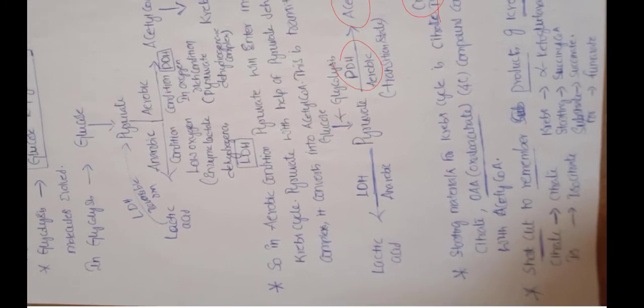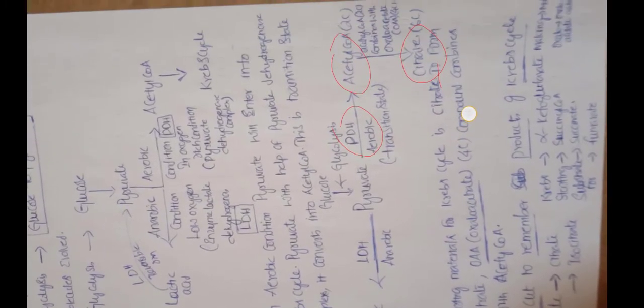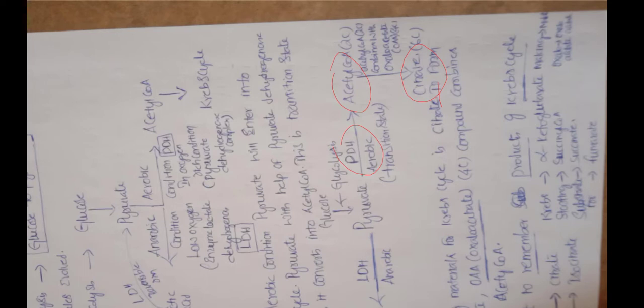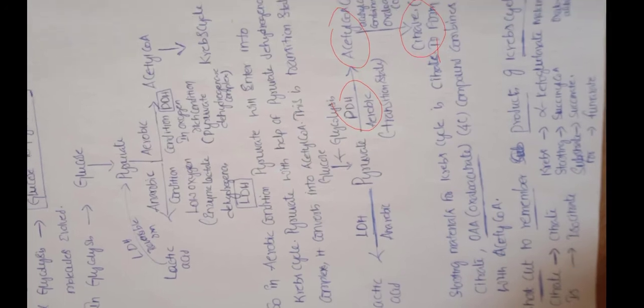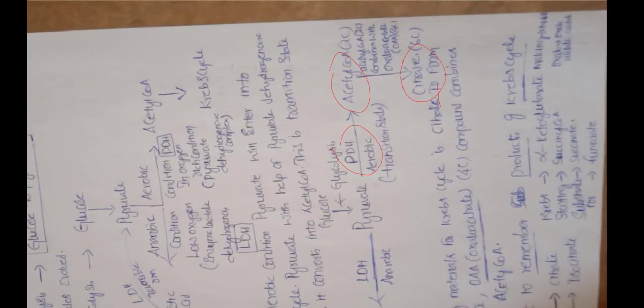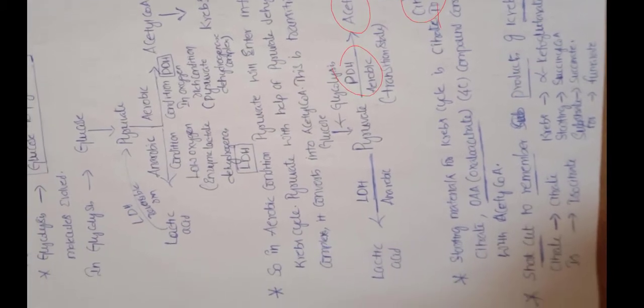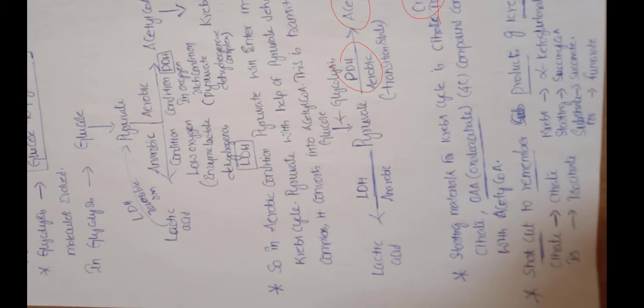By remembering one sentence, there is a shortcut in the Krebs cycle. If you remember that sentence, you will be able to remember all the intermediates participating in the Krebs cycle. We know that citrate is the starting material, and with the help of it we can frame one sentence: Citrate Is Krebs Starting Substrate For Making Oxaloacetate. If you remember that, you can remember all the intermediates present in the Krebs cycle.